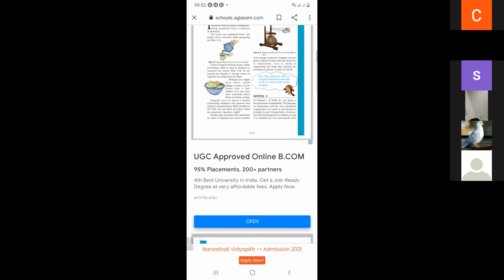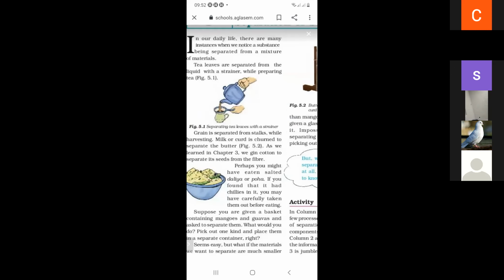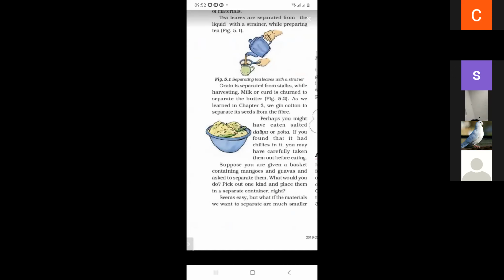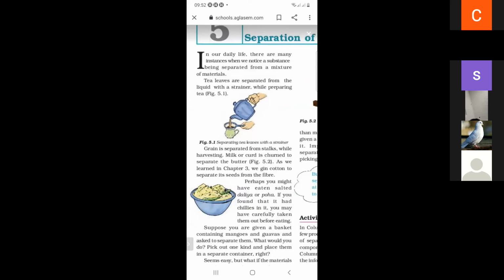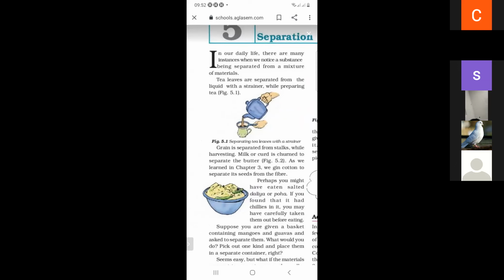So I will revise this topic again: separation of substances. In our daily life, we separate many substances. For example, tea leaves are separated from the liquid with the help of a strainer while preparing tea. This is the separation of substances.